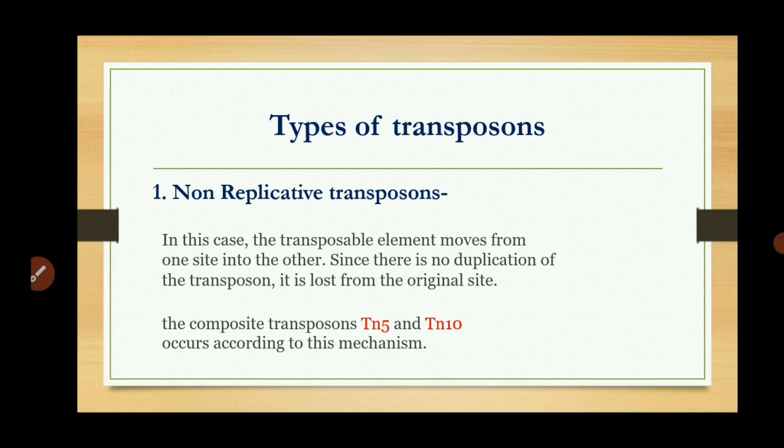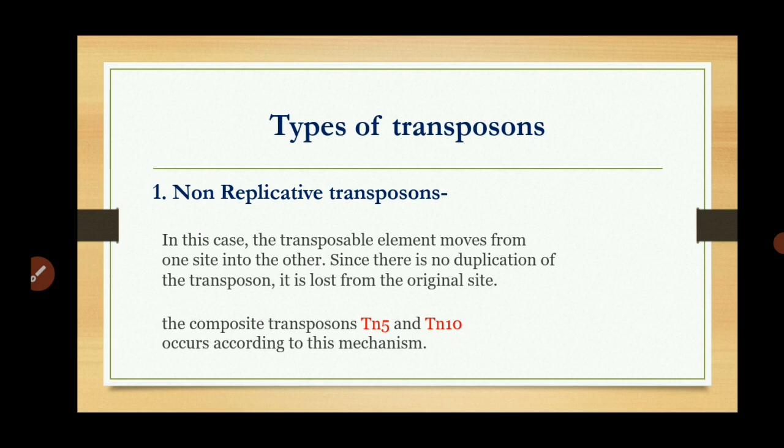In this case, the transposable element moves from one site to the other. Since there is no duplication of the transposons, it is lost from the original site. In this case, the transposons move from one place to another place without duplication. That means there is no formation of their copy. The transposon is directly transferred from the original place to the other place, and therefore there is a loss of the transposon from the original place.